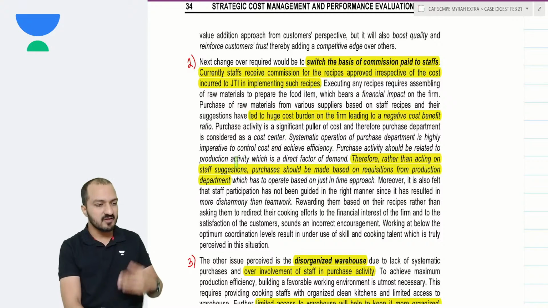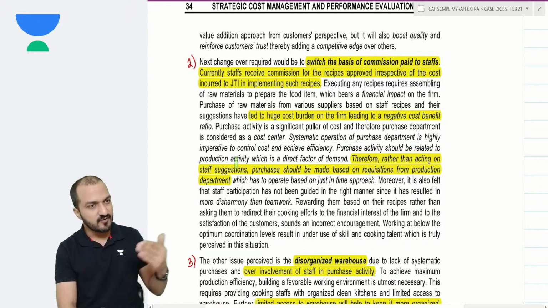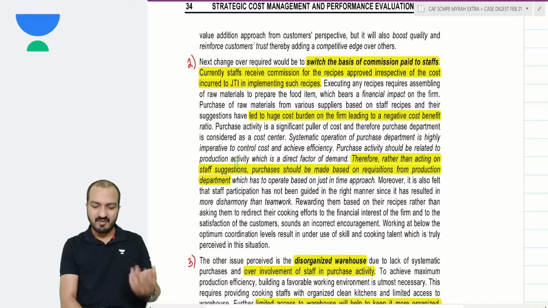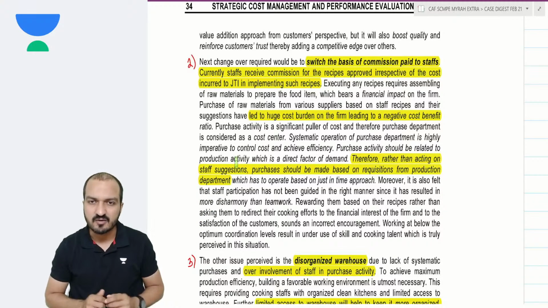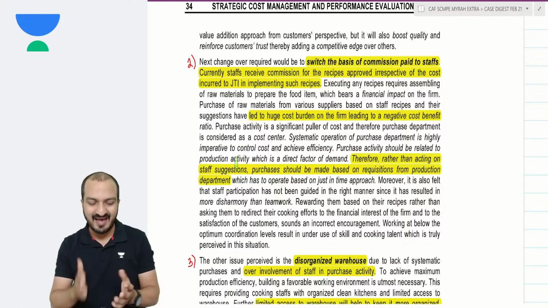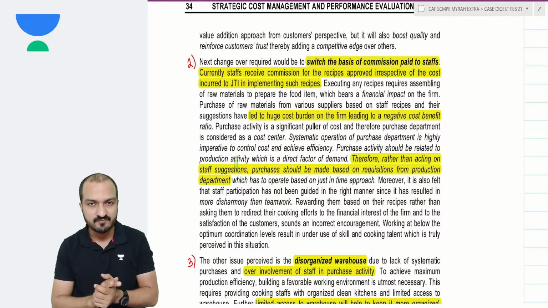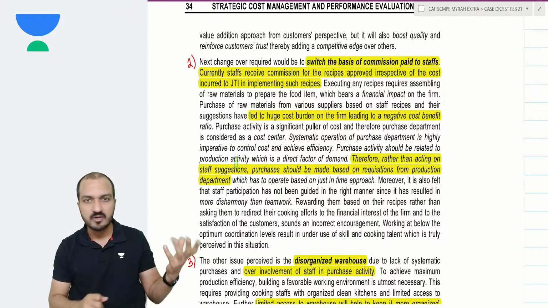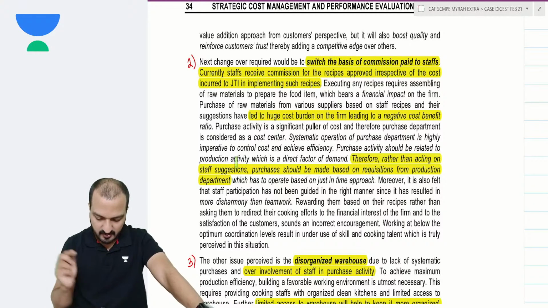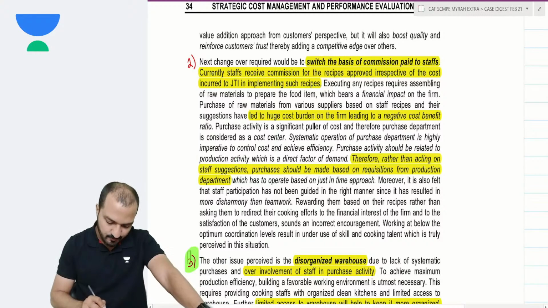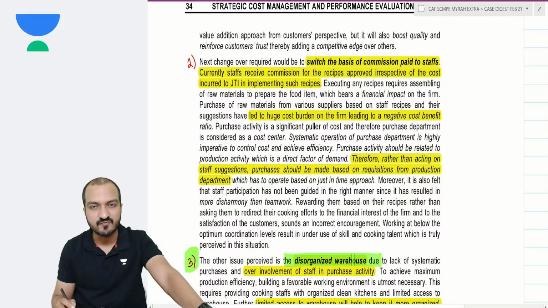Right now, whichever staff member thinks of a new recipe will say that my recipe requires this material, you order this material. That's not how it should be done. There should be centralized ordering handled by one purchase manager, and that also will depend on your production requirements. Okay? So ad hoc purchasing is happening right now. That is a problem.